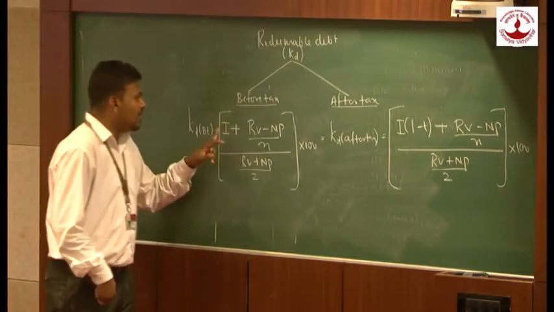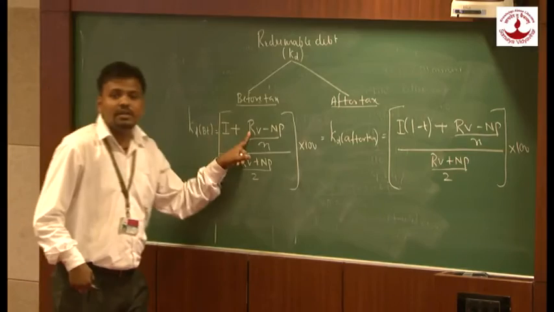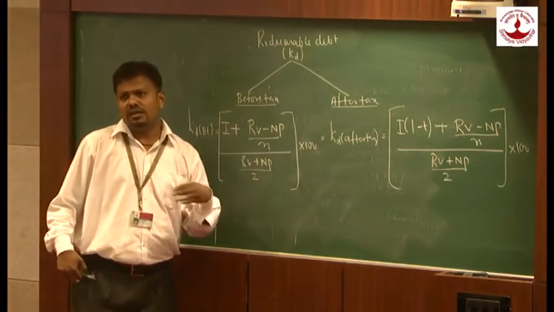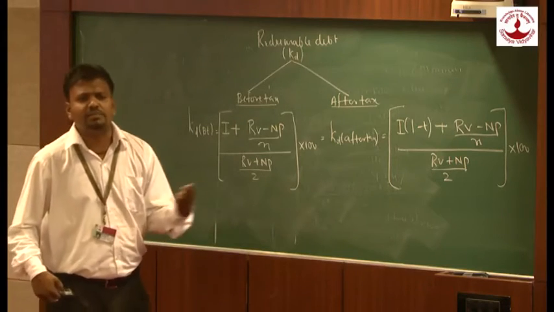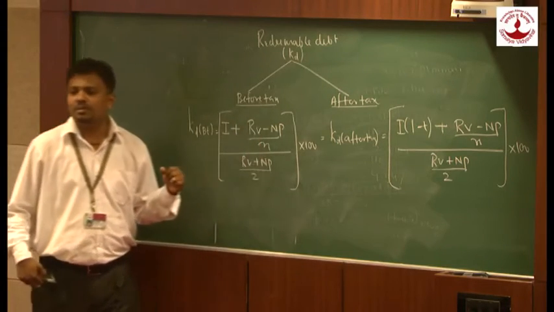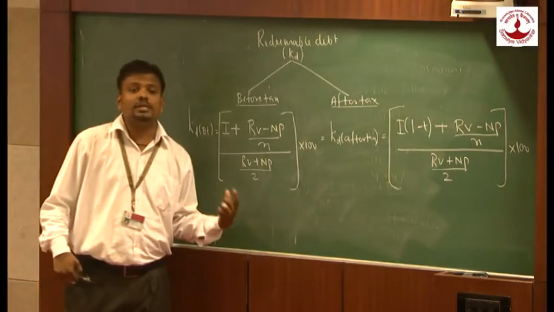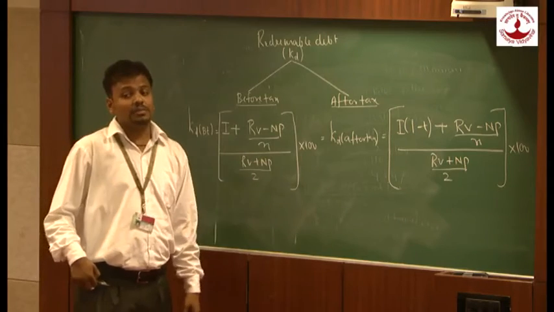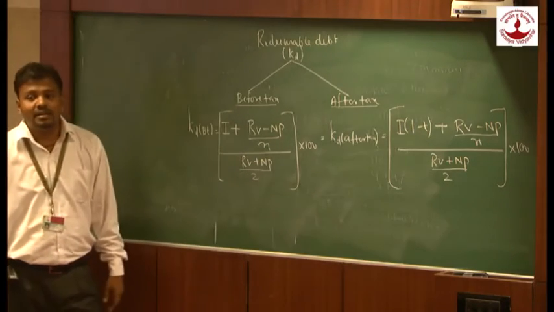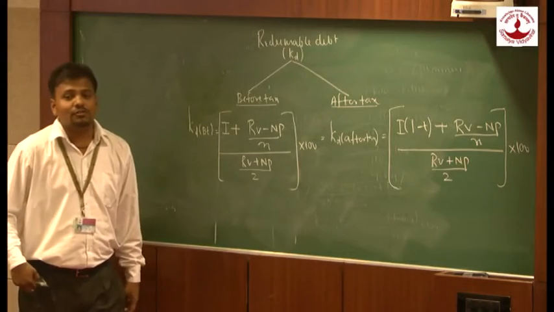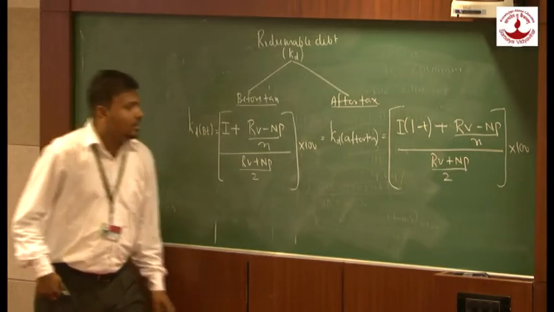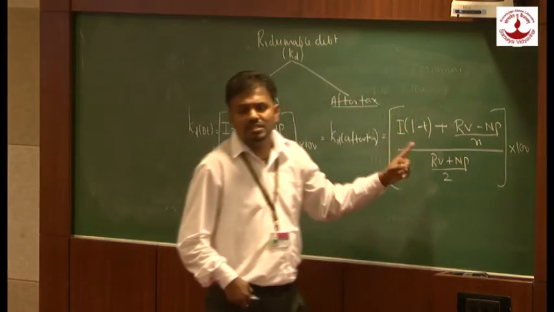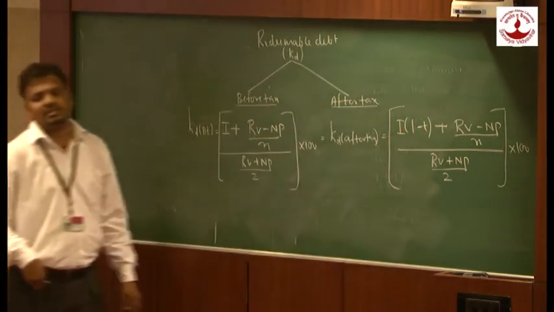So in the formula, I stands for interest and RB stands for redemption value. For example, if the company is going to redeem the debenture at par, my redemption value would be ₹100. If the company is going to redeem the debenture at 10% premium, my redemption value will be 110. And if the company is going to redeem the debenture at 10% discount, my redemption value would be 90. Now, same here, we are going to add only one thing, that is tax. T stands for tax.